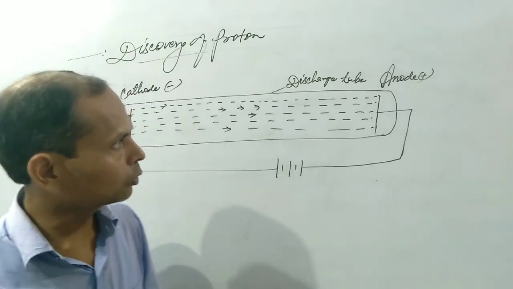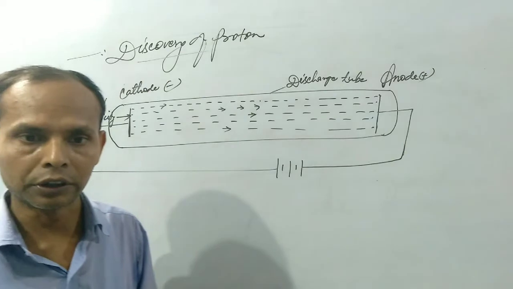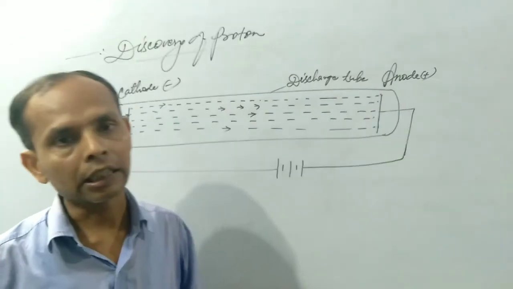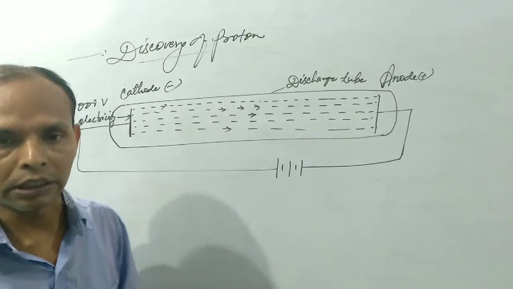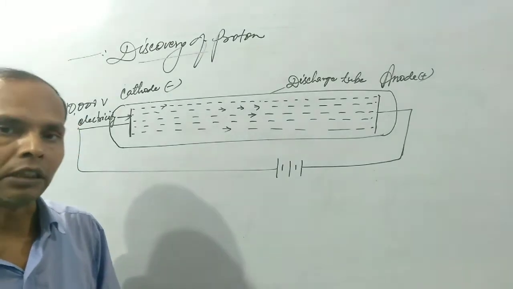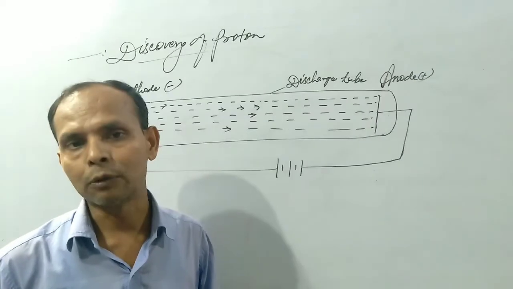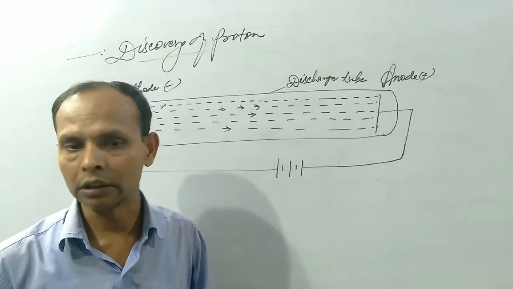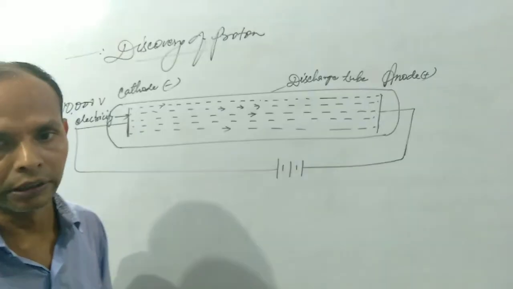He also took a discharge tube containing some amount of gases like oxygen, hydrogen, nitrogen. He also passed over 10,000 volt electricity through the discharge tube at 0.01 atmospheric pressure. Then he found that a special type of ray originates from cathode and turns towards anode. The name of such rays are cathode rays.